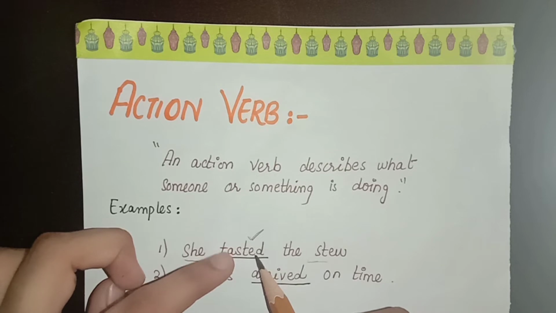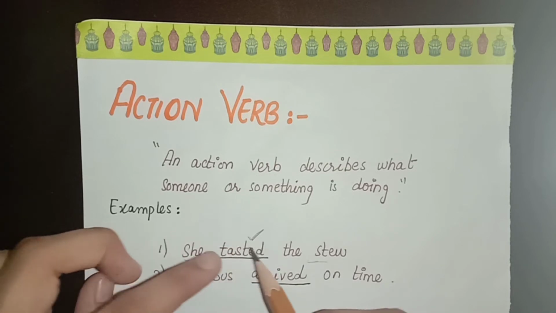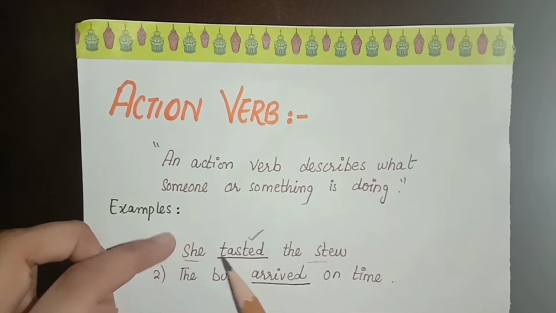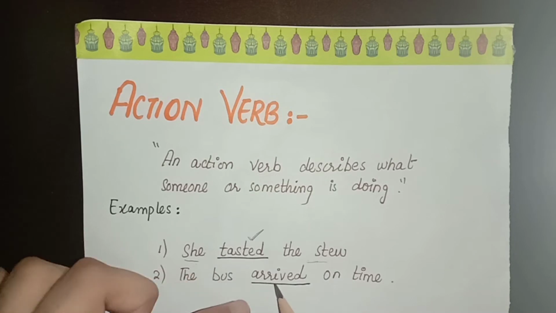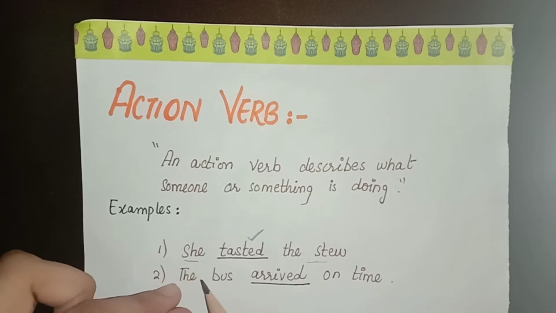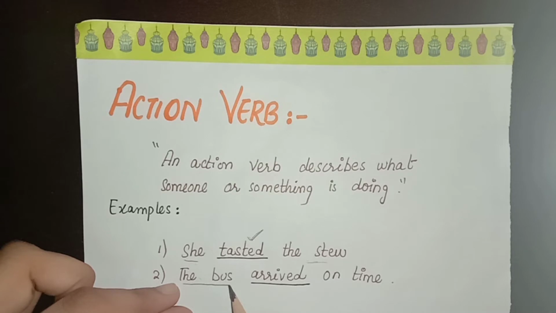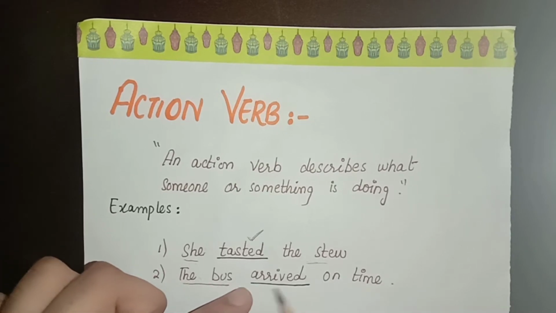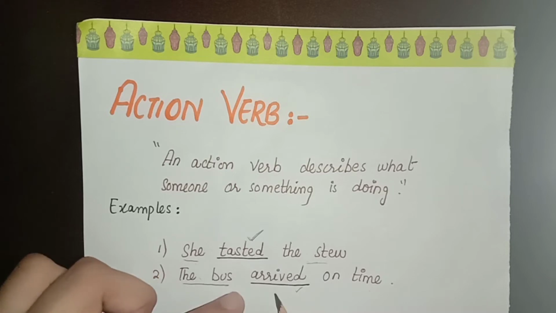It defines any action performed by a subject. An action performed by a subject. Number two: the bus arrived on time. So, the bus is a common noun. The bus arrived on time. So, the arrival of the bus, which is an action of the bus, is called the action verb.